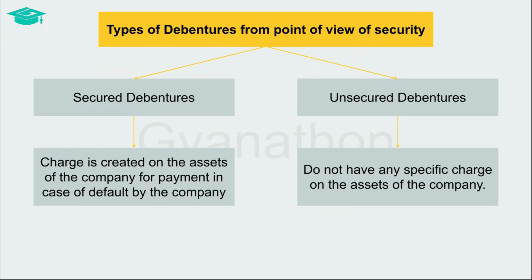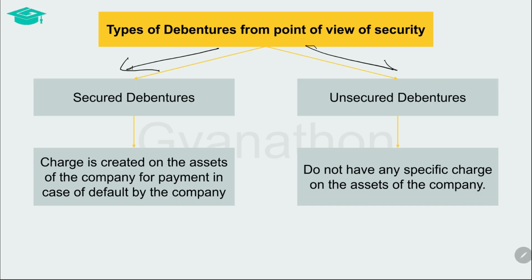When debentures are classified on the basis of security, they are classified as either secured debentures or unsecured debentures. Secured debentures are those that are secured by way of a charge created on the assets of the company for payment in case the company defaults to pay these debentures. Such charge may either be a fixed charge which is created on a specific asset of the company, or it may be a floating charge which is not on a specific asset but on general assets of the company and involves all assets excluding the ones that are assigned to secured creditors.